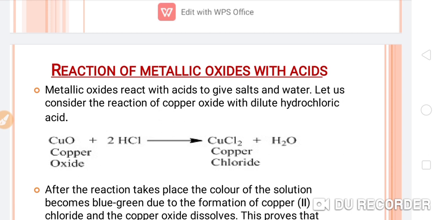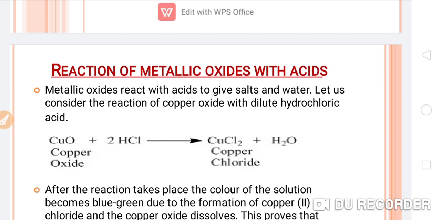So let's see how it takes place. Let's see the first example. You can see here the metallic oxides react with acid to give salts and water. Let us consider the reaction of copper oxide.